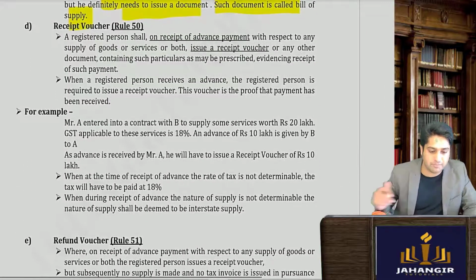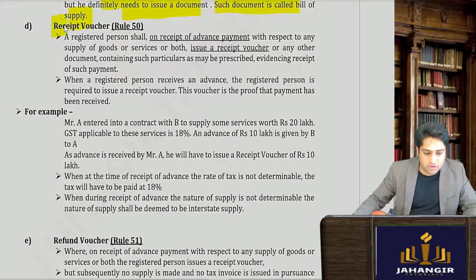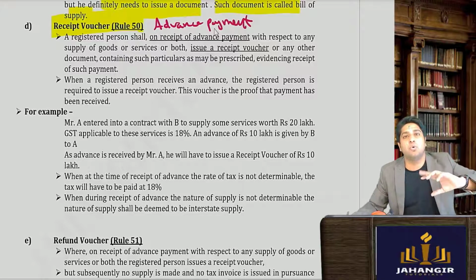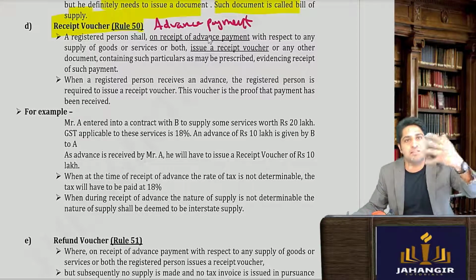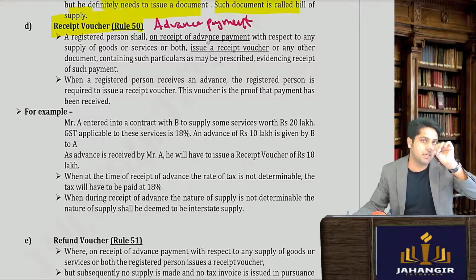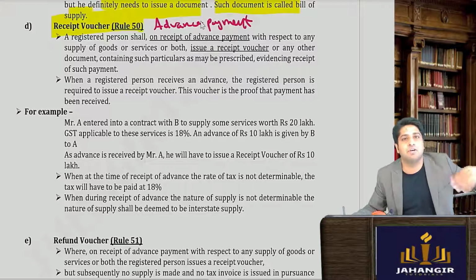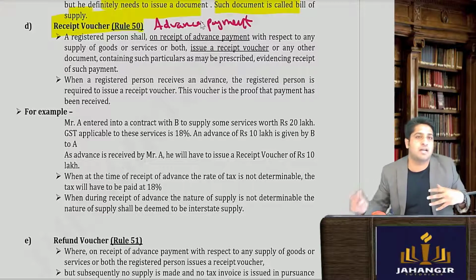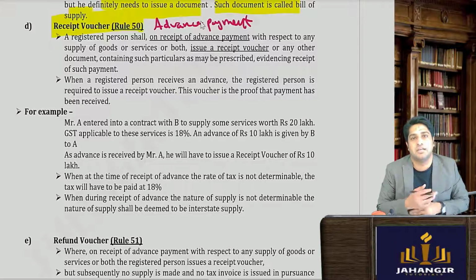Then comes the receipt payment. Now near receipt payment, just write the words advance payment. So when goods are going to be supplied, but advance payment has already been made. So many times we give a token amount, they call it moving fees, initiation fees, etc. Advance has been given.